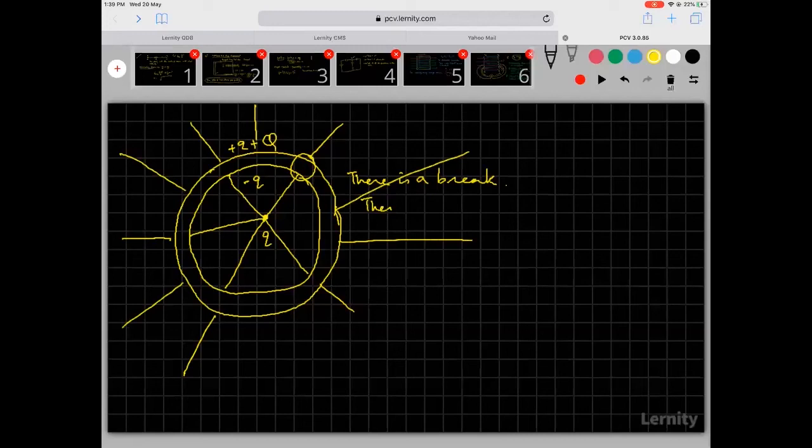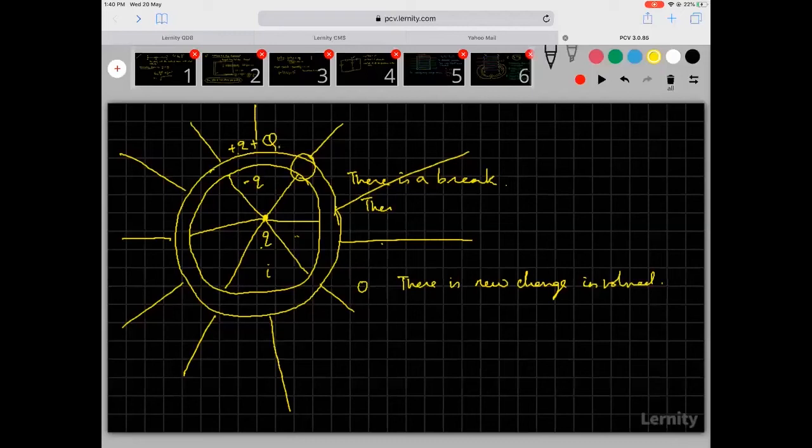So why was there a change in field lines from inside to outside? Because there is some new charge coming up. There is new charge involved. Initially there was only Q. Now we put Q outside. So the net charge on the outer plate is Q plus Q. So there are more field lines outside than there are inside. Do you understand this concept?